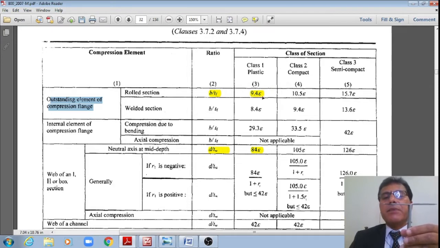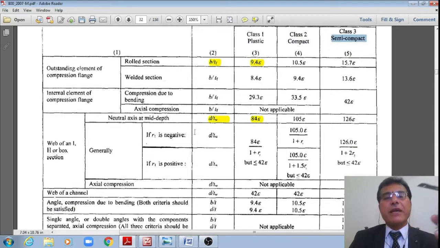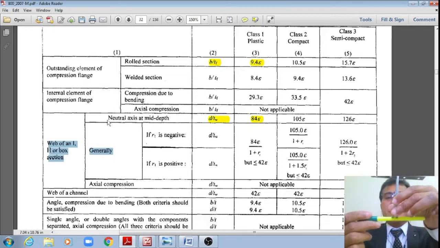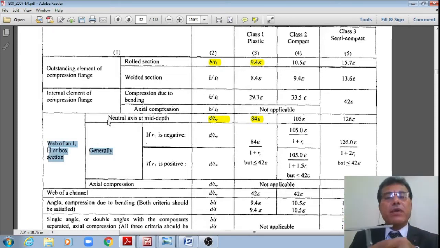If it is greater than 9.4 and less than 10.5, then it is called a compact section, or if it is greater than 10.5 and less than 15.7, then it is called a semi-compact section. Similarly, for the web of an I, H or box section, the neutral axis lies at the middle depth. Now I am using a section symmetric about the major axis of bending, the x axis, as well as the minor axis. Therefore, the neutral axis lies at the middle depth.